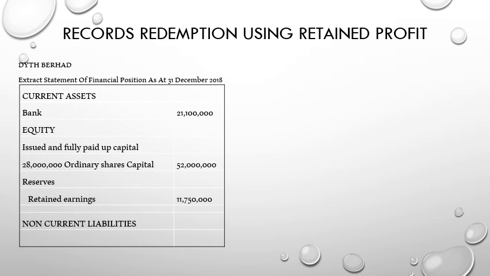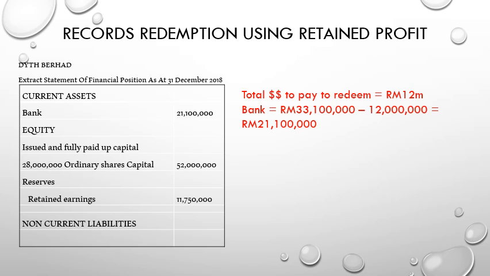So the records in the statement of financial positions, once you redeem using the retained profit, again the information that we have is the bank account should be deducted with 12 million, and the retained profit is to be deducted with 12 million.